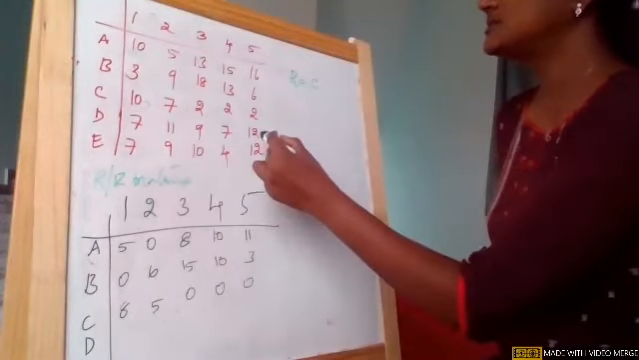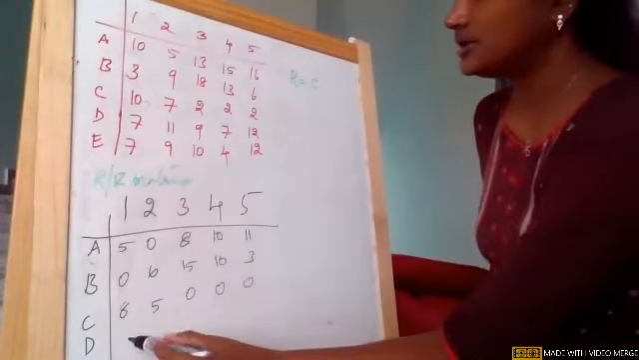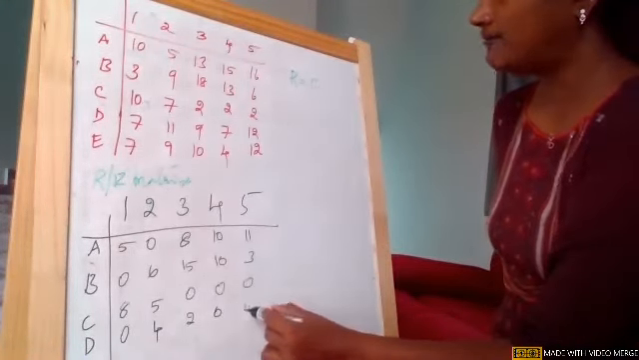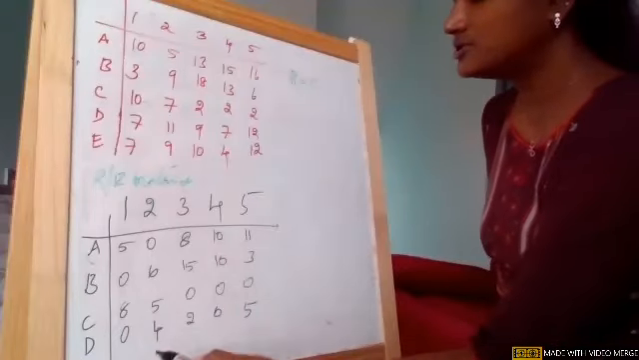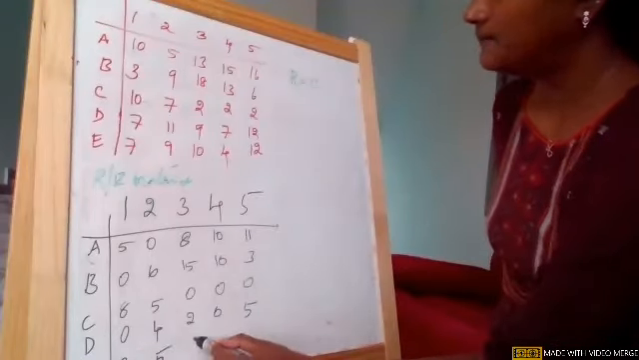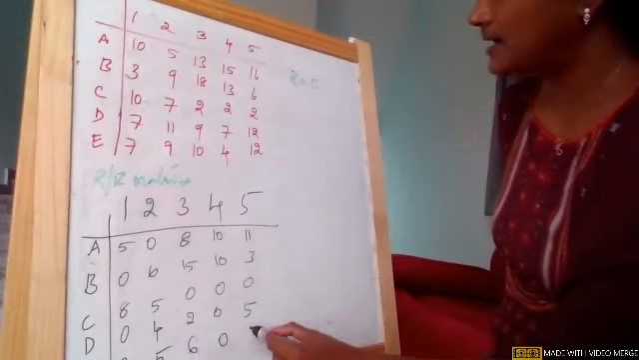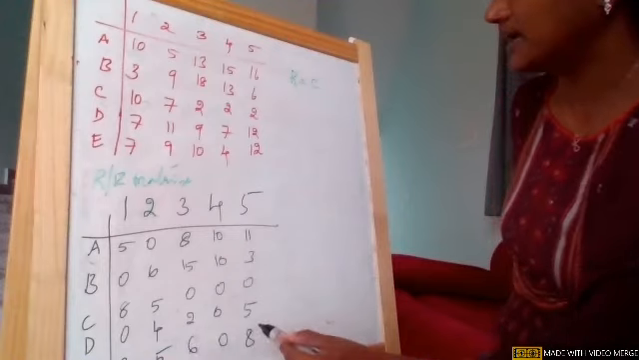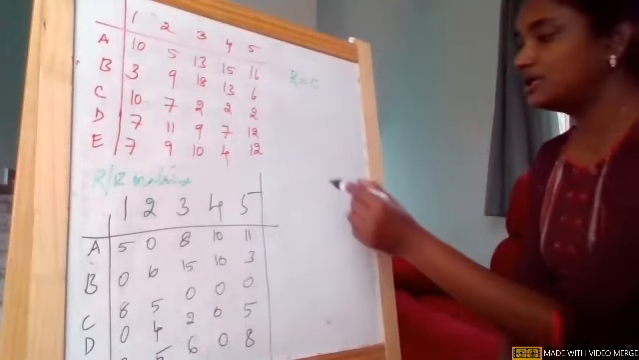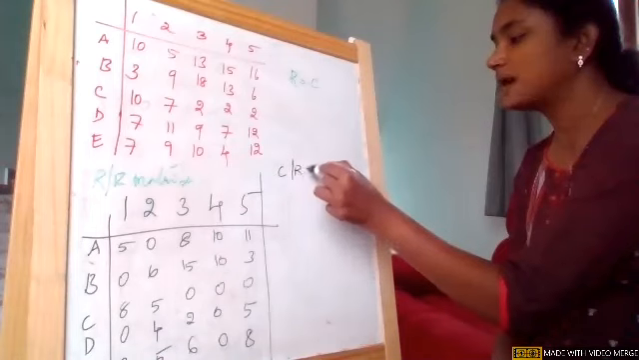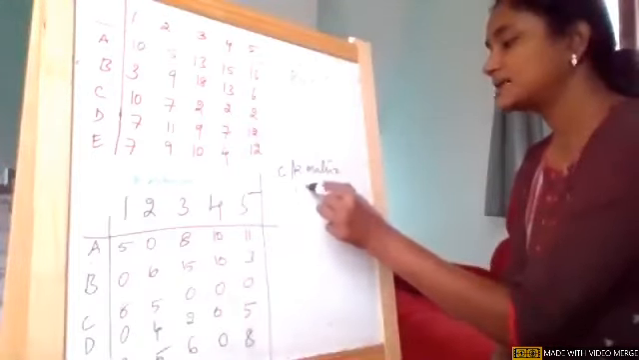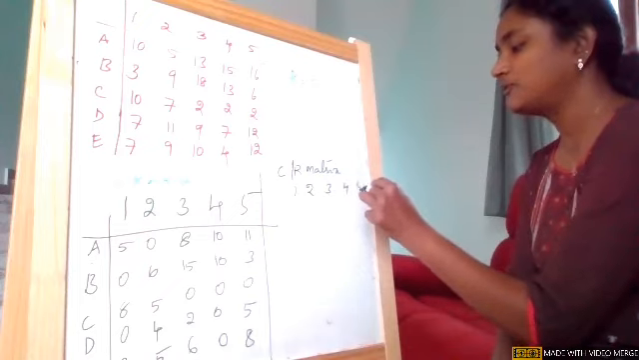In fourth row, the smallest value is 7. So it is 0, 4, 2, 0, and 5. In the fifth row, the smallest value is 4. So it is 3, 5, 6, 0, and 12 minus 4, it is 8. So with this, we created row reduced matrix. Now we need to also create column reduced matrix. Okay. So column reduced matrix, again the same thing, 1, 2, 3, 4, 5, and A, B, C, D, and E.